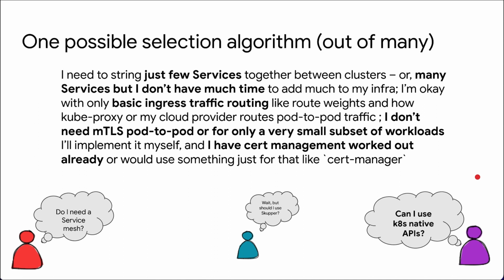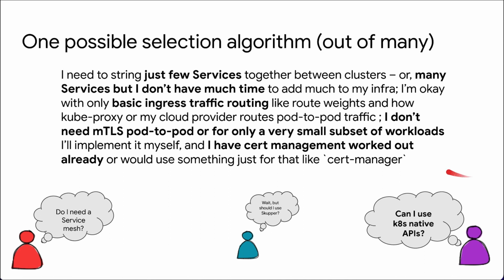So I've got a couple slides here to take it from the perspective of, if you're a cluster platform admin or you're a developer or on app ops, what are the types of things that you're thinking about when you're trying to decide which of these categories of technologies you want to pursue as a solution for multi-cluster service networking?